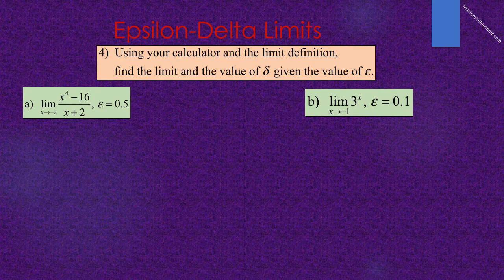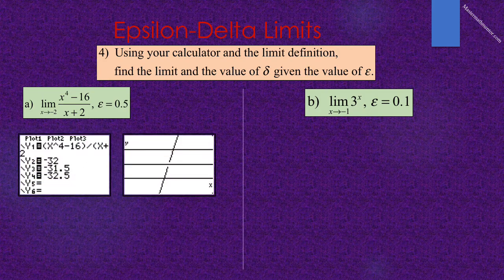In number 4, we are given 2 problems with limits as x approaches some number and a value of epsilon. We are to use our calculator and the limit definition to find the limit and then the value of delta given the value of epsilon. In 4a, we are given the limit as x approaches -2 of x to the 4th minus 16 over x plus 2, and our epsilon is equal to 0.5.